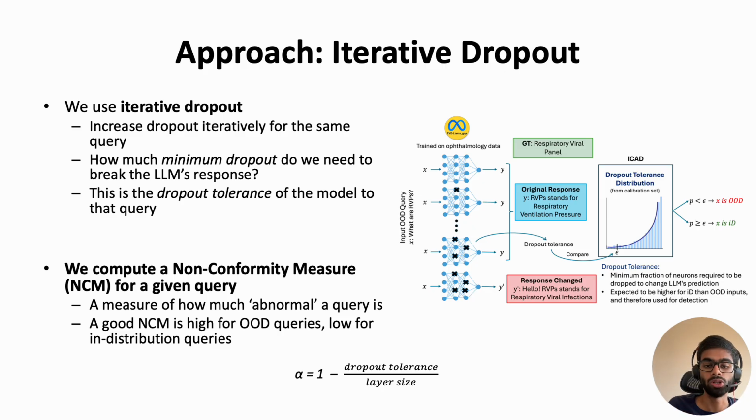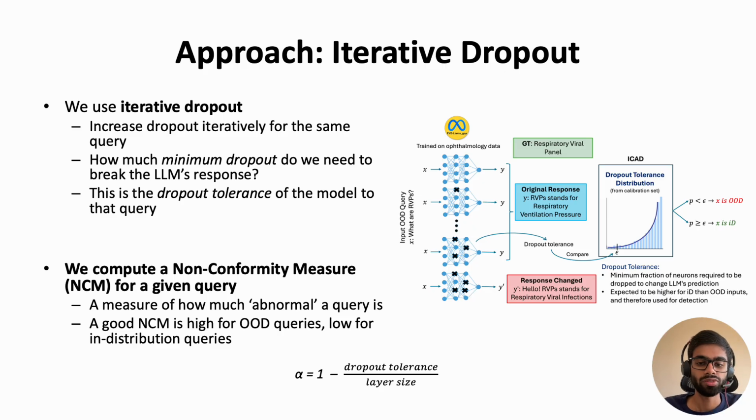Now, from this dropout tolerance, we compute something called a non-conformity measure. The formula is given here, but basically it is a measure of how abnormal a query is. An abnormal query roughly means an out-of-domain query, and a normal query would mean an in-domain query. So a good non-conformity measure should be higher for out-of-domain queries, right? And we can see that if the dropout tolerance is lower for out-of-domain queries, the non-conformity measure which we propose will be higher. So yeah, that works out.